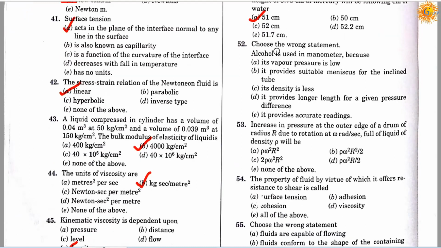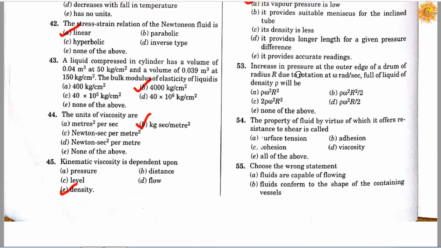Question number 52. Choose the wrong statement. Alcohol is used in manometer because: option A its vapor pressure is low, option B it provides a suitable meniscus for the inclined tube, option C its density is less, option D it provides a longer length for a given pressure difference, option E it provides accurate readings. So correct answer is A, its vapor pressure is low.